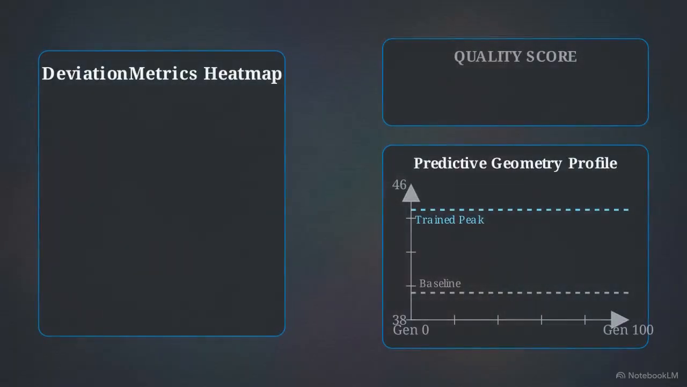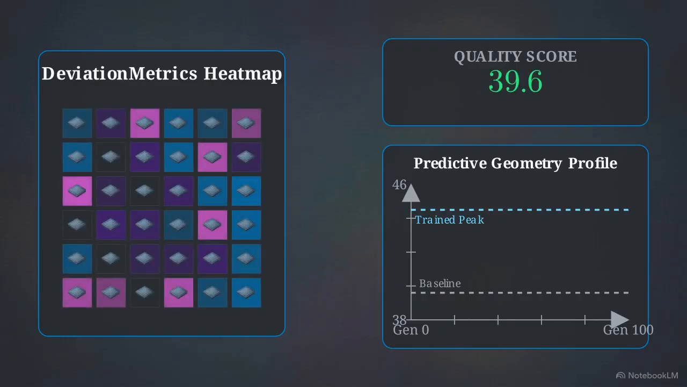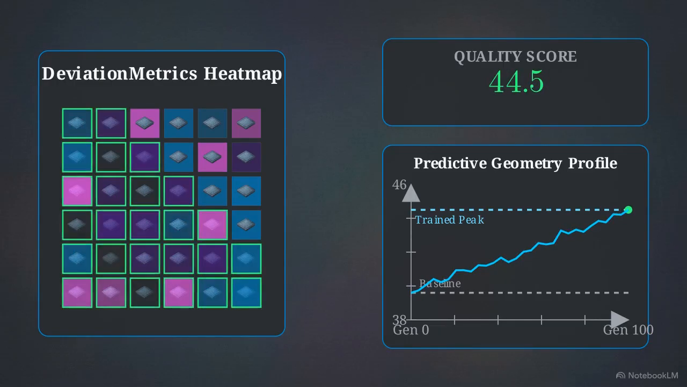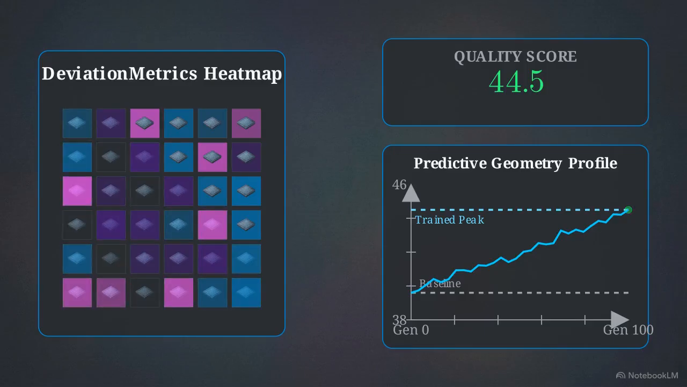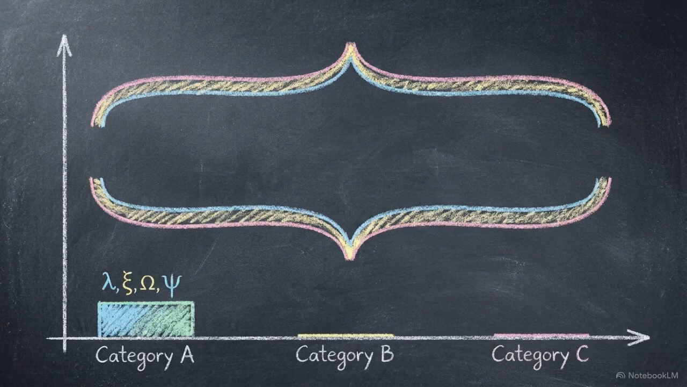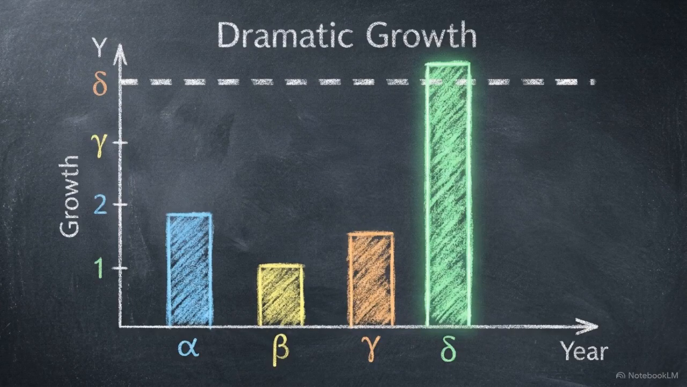This physical change in the network's predictive geometry is verified by Loom's deviation metrics heat maps, shown here. The quality score shifts demonstrably from a starting baseline of 39.6 up to a trained peak of 44.5, proving the distribution of errors has structurally improved. However, reaching an 18.8% peak accuracy with integer seeds must be contextualized. A standard backpropagation setup running on this exact same architecture would routinely achieve accuracy exceeding 95%.